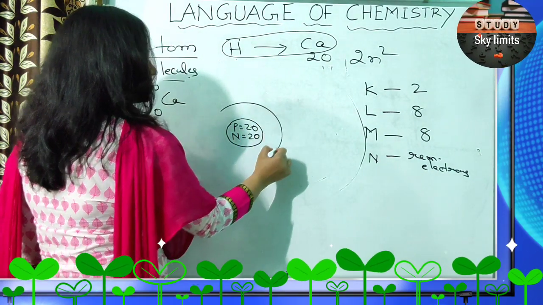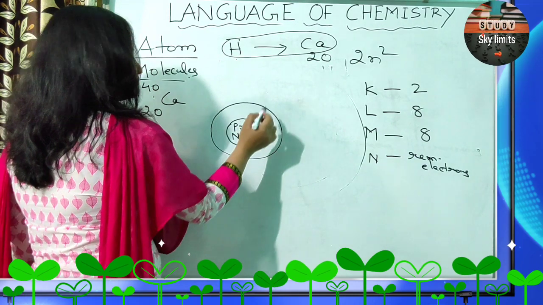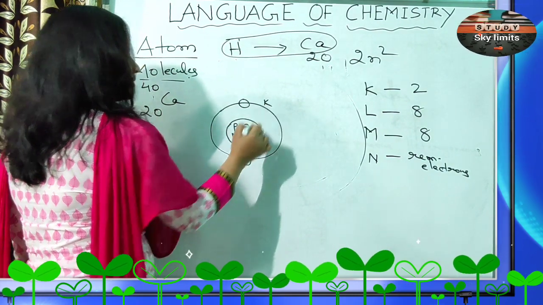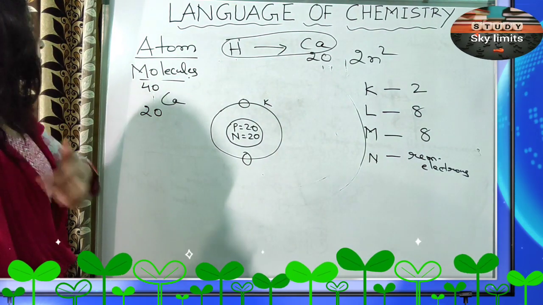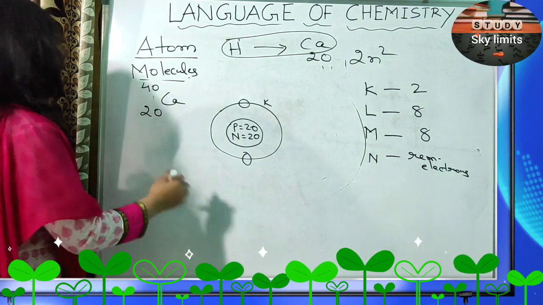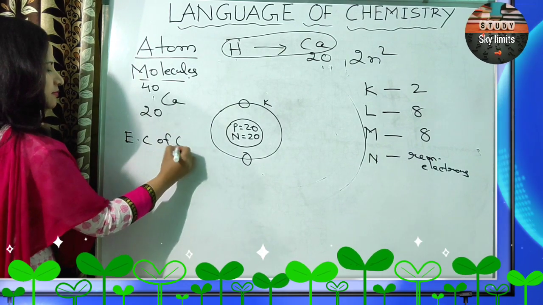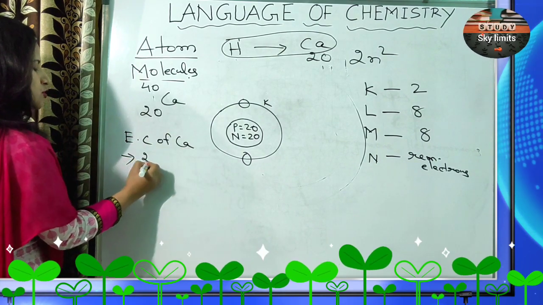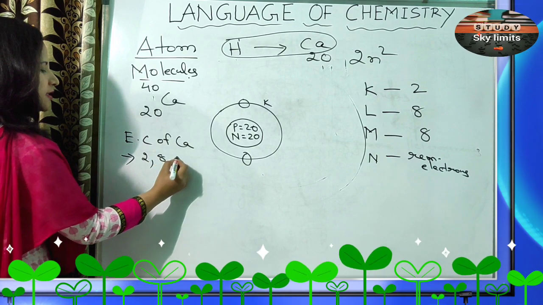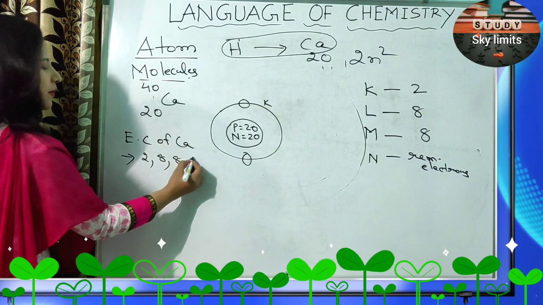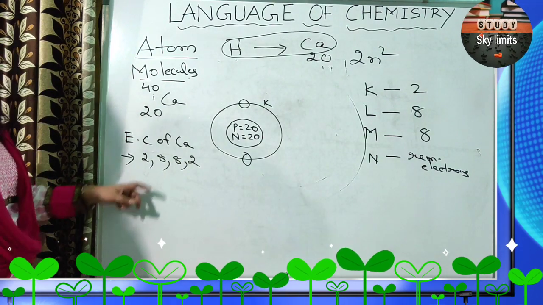Then the first shell, that is the K shell, can have a maximum of 2 electrons. So let us draw the electronic configuration of calcium. First shell 2, second shell 8, third shell 8, okay, 8 plus 8, 16 plus 2, 18. How many remaining? 2. Okay.